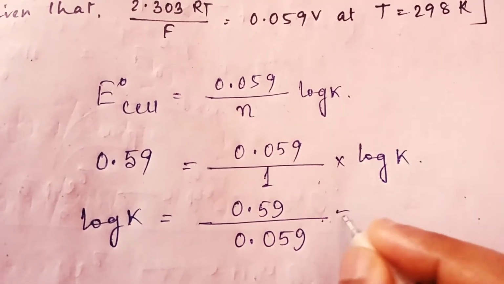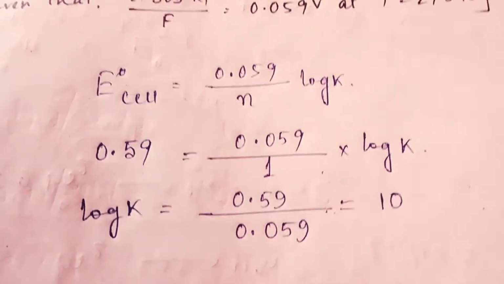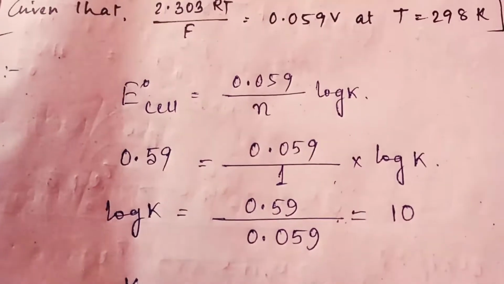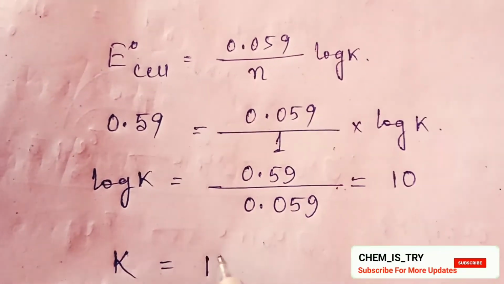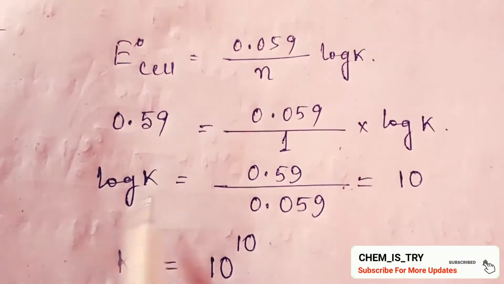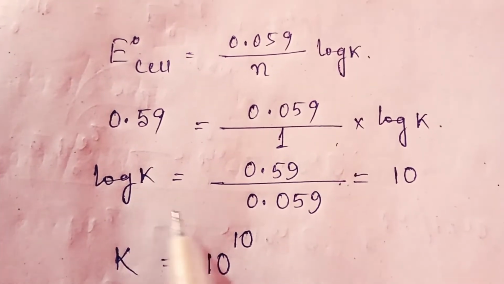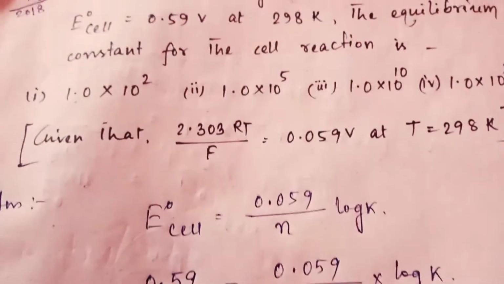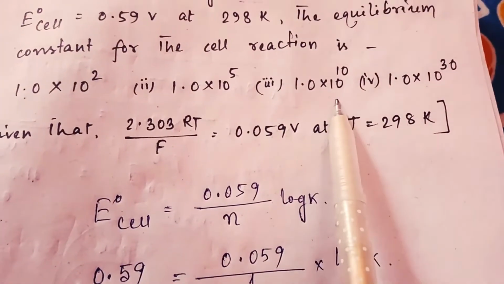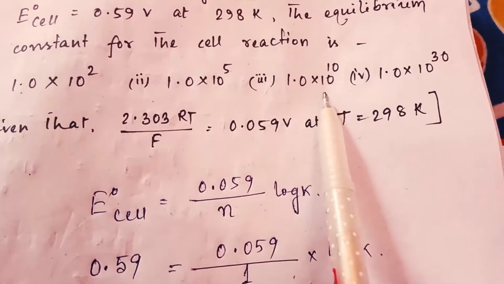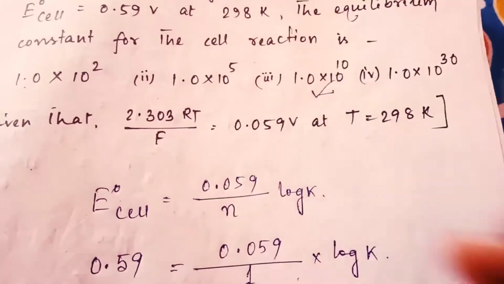So it is 10. So K equal to 10 to the power 10. If we eliminate the log, then K equal to 10 to the power 10. So now see the options where 10 to the power 10 is present. So this is the right answer.